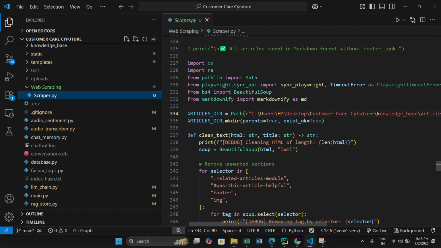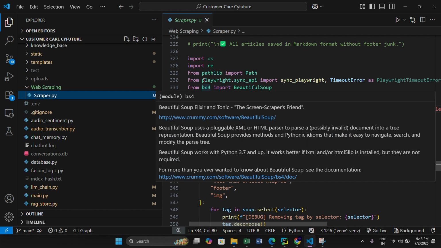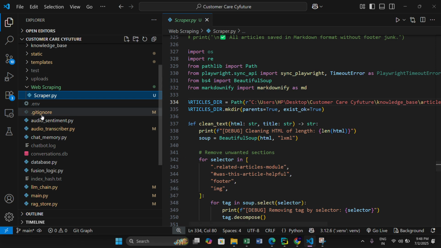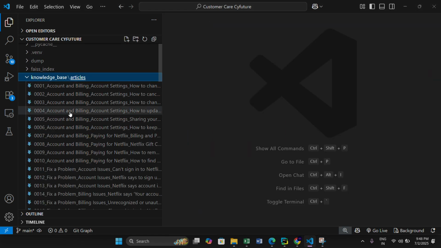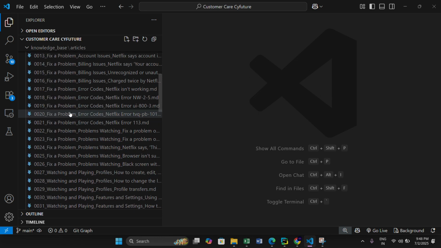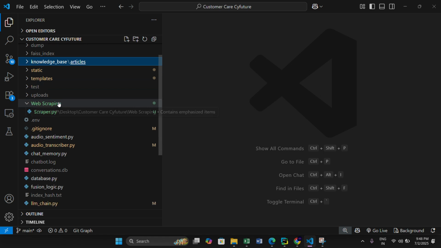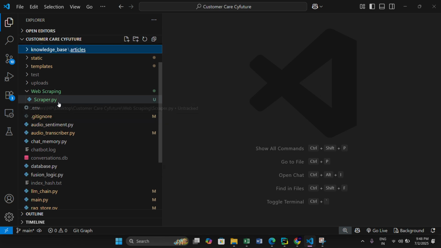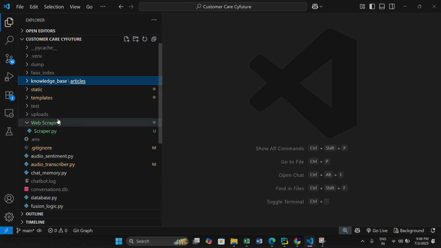Well, Playwright was something like, I didn't want to use Selenium. I wanted to use something fast and a better one. So yeah, Playwright was good for it. And this generated a really huge knowledge base like this. You can see, all of this was generated at once by our scraper file. For now, we have specialized our chatbot for Netflix, but it can work for anything. Whatever you add to the knowledge base, it will adhere to that.